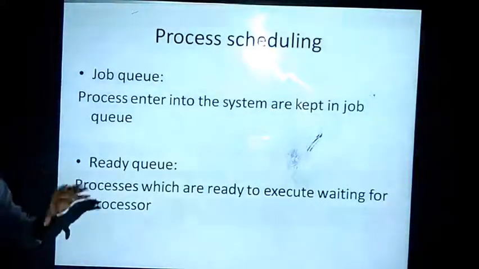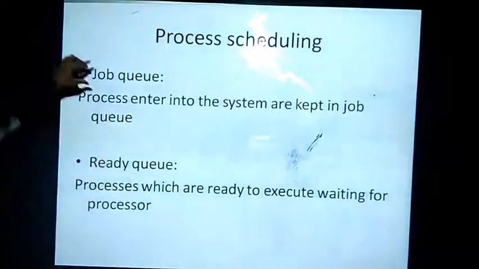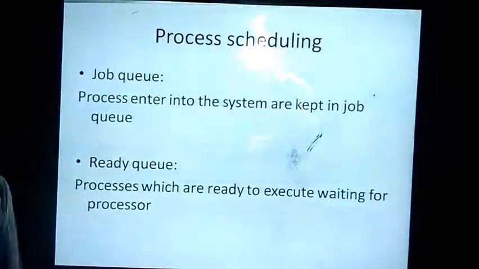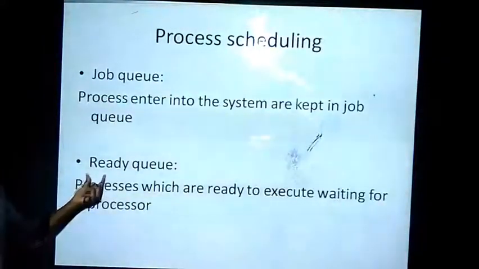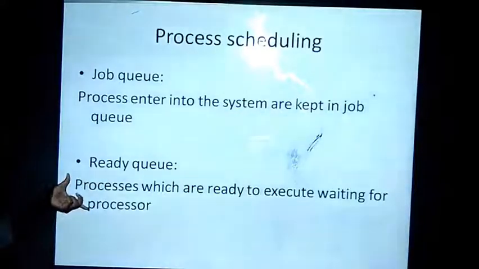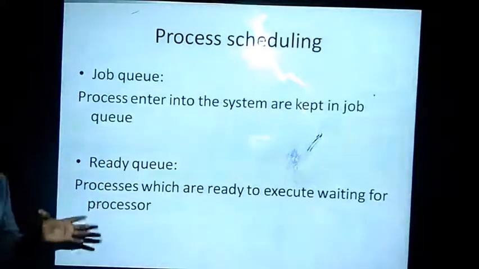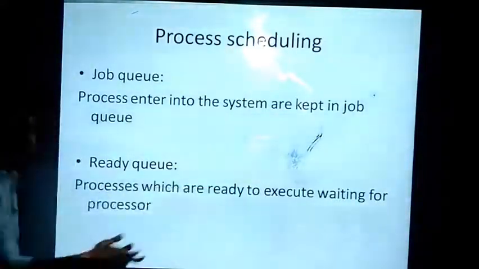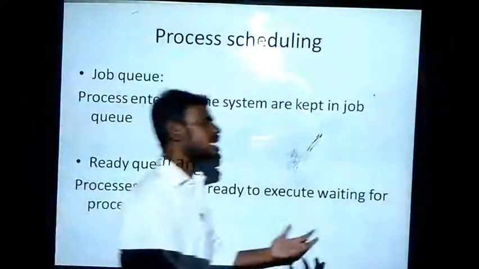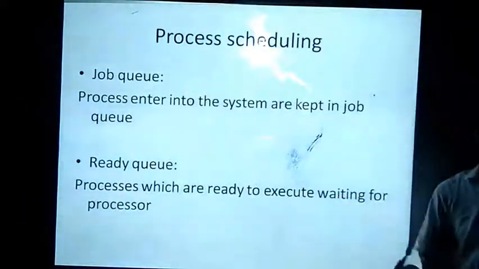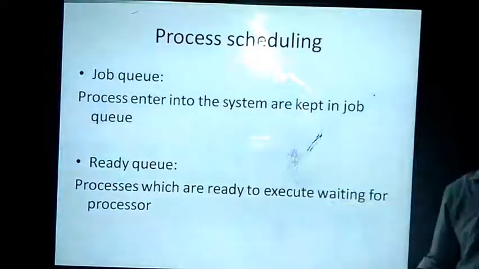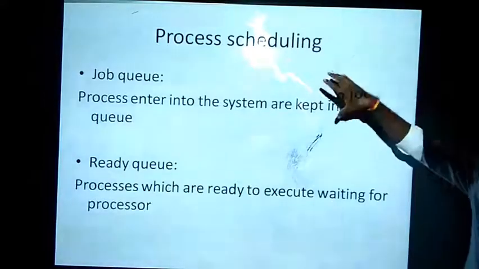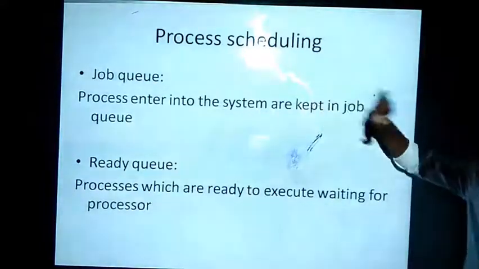It is not ready, it is just in your system, so we put it into the job queue. That is the reason I say it is a pool where we have a number of processes. The next one is the ready queue. This is the place where the actual process is ready for execution. The processes which are ready to execute and are waiting for the processor are kept in the ready queue. If the processor is given, they will get executed. All the processes, programs and tasks given to the system are kept in the job queue.